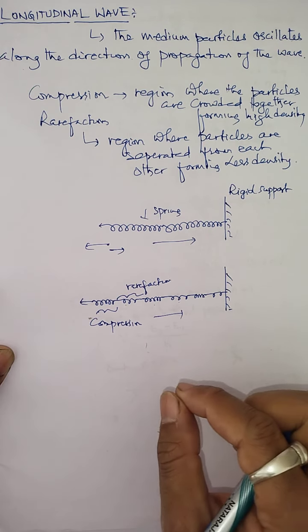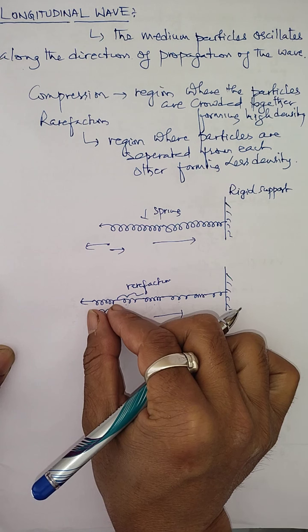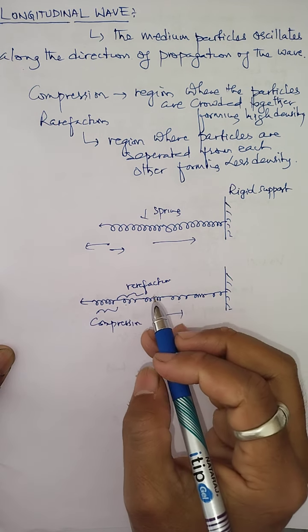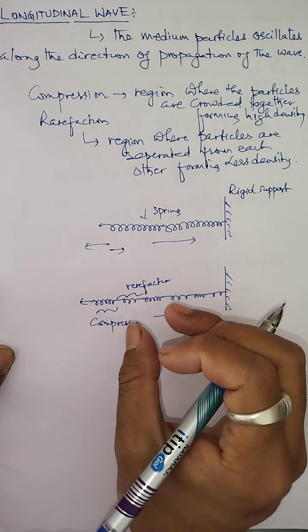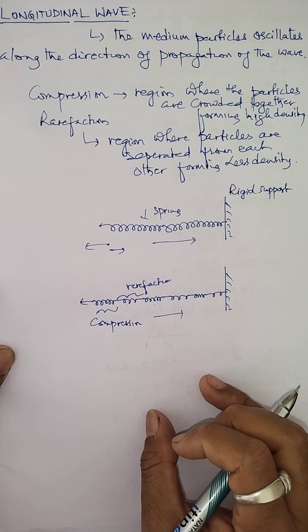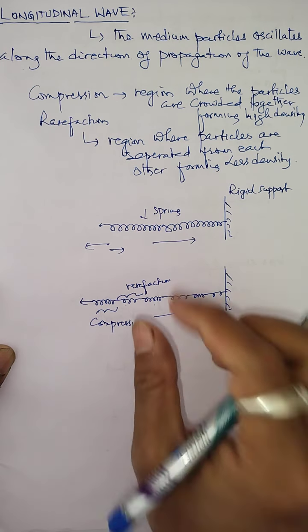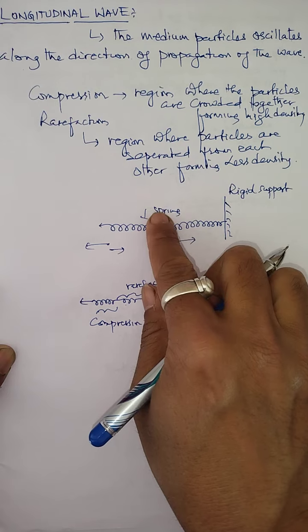That's why, if we observe the whole spring simultaneously, then at some places the turns of the spring are seen to be closer, and at other places the turns are seen to be far apart from each other. Then there is the normal state of the spring.